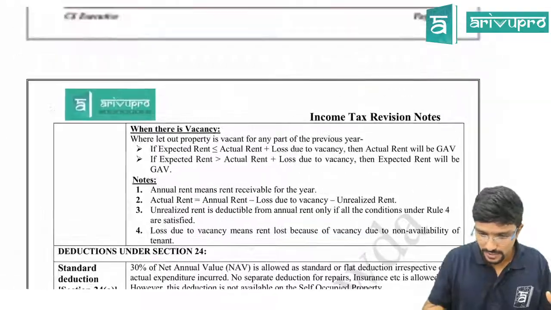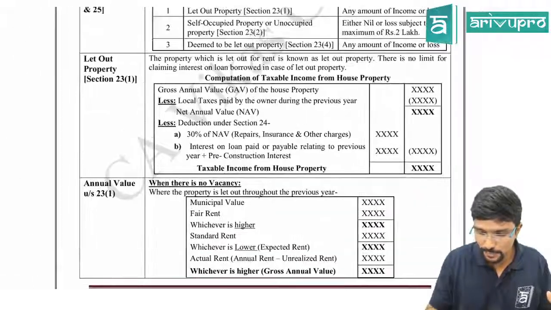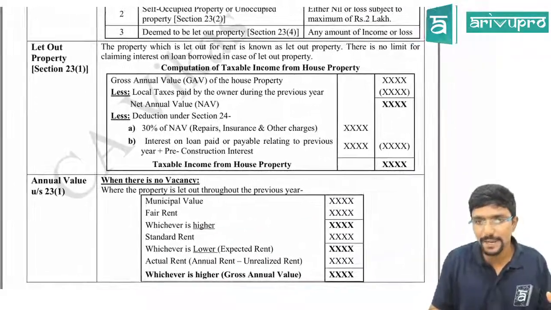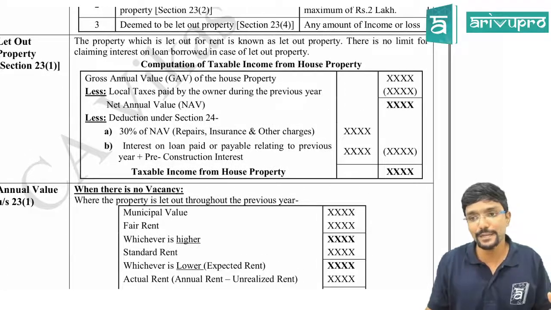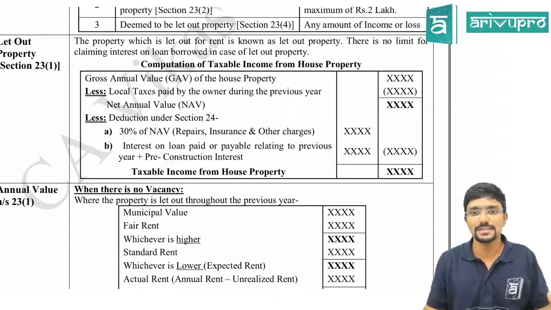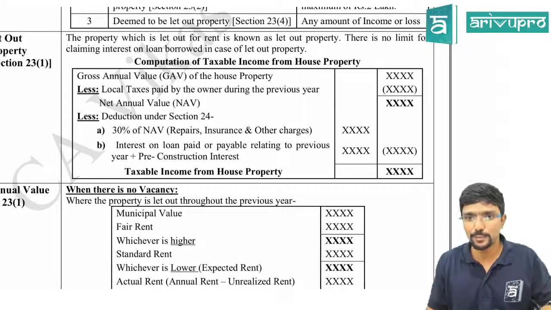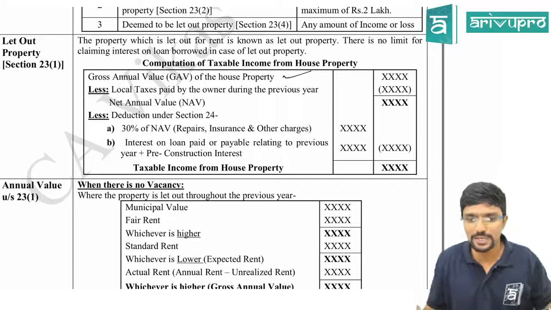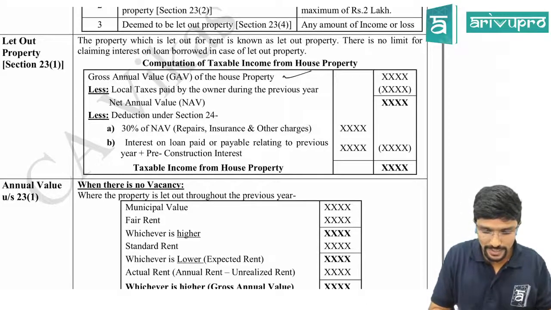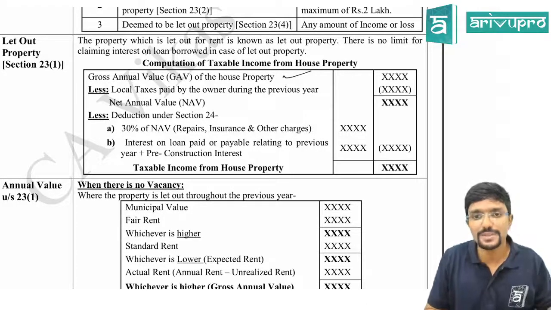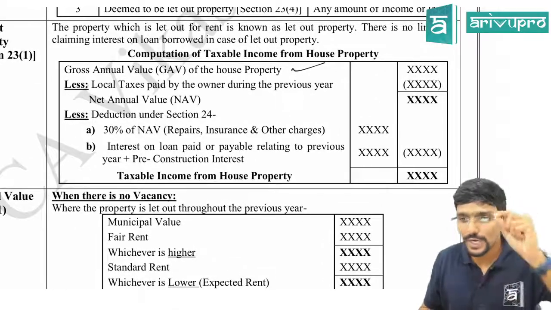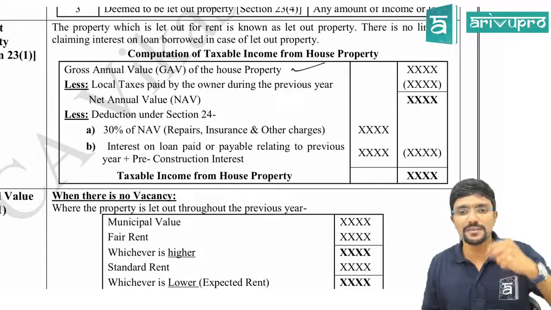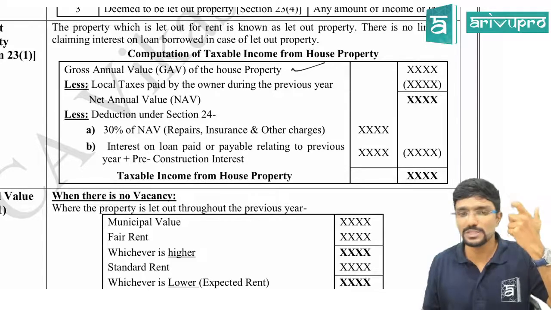Clear? Next, the format to calculate income from house property is given here. This is the same for let out property and deemed to be let out property. Clear, guys? So here we have already seen how to calculate gross annual value. From that, we have to reduce local taxes. Local taxes is otherwise called property taxes or municipal tax.